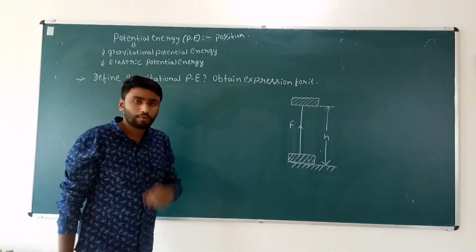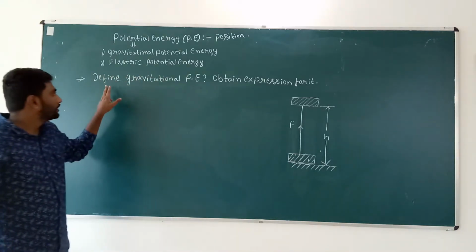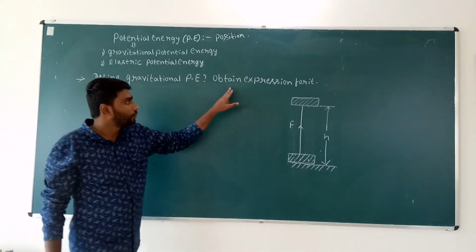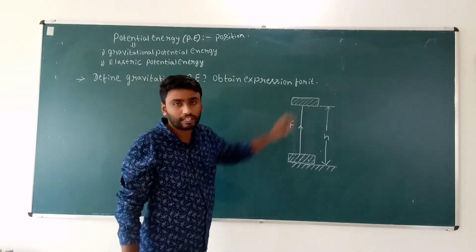Now the next question: define gravitational potential energy and obtain an expression for it.